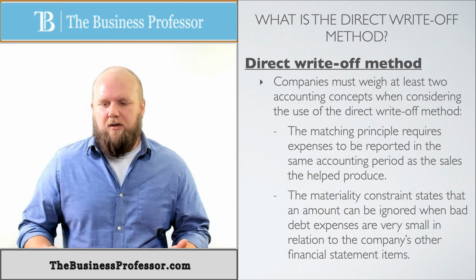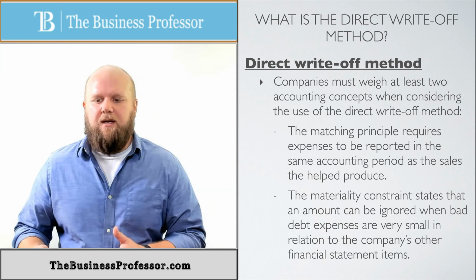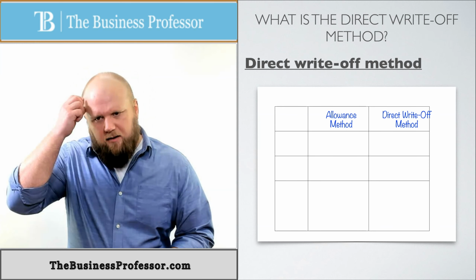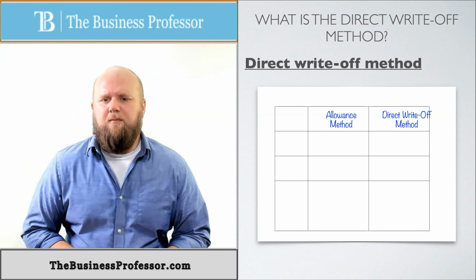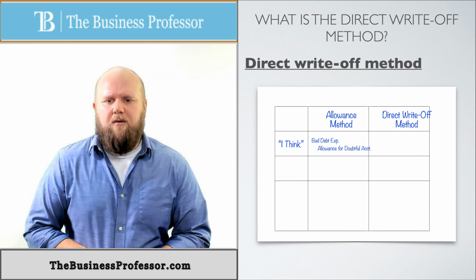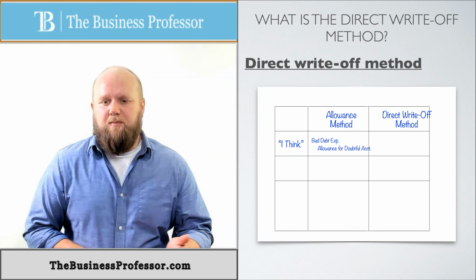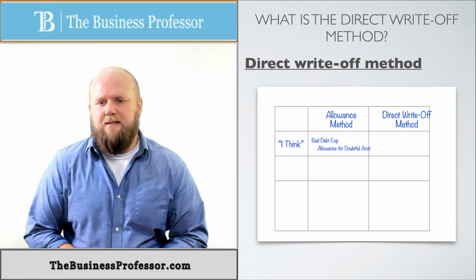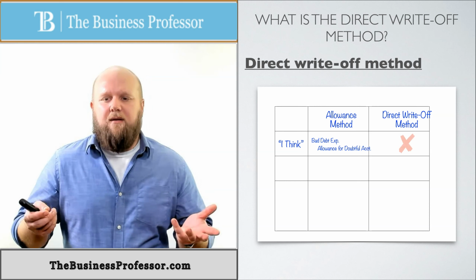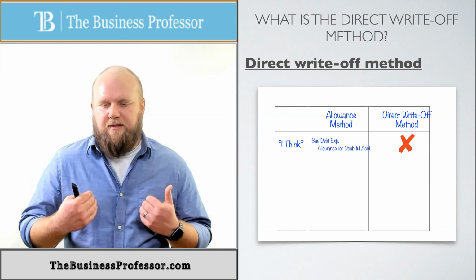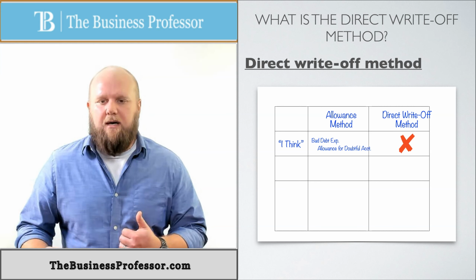To give you a better look at the difference between the allowance method and the direct write-off method, here's a chart. We have our three steps. We have the I think. In the allowance method, the I think is bad debt expense and the allowance for doubtful accounts. That's what makes the allowance method what it is. In the direct write-off method, it's nothing. We don't have the I think because we don't care about the I think. We don't write it off until we know. So there is no I think.